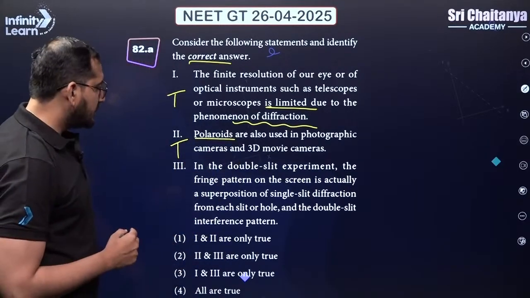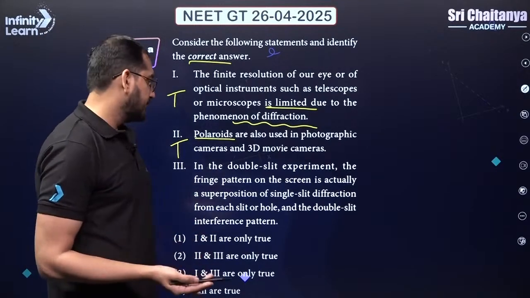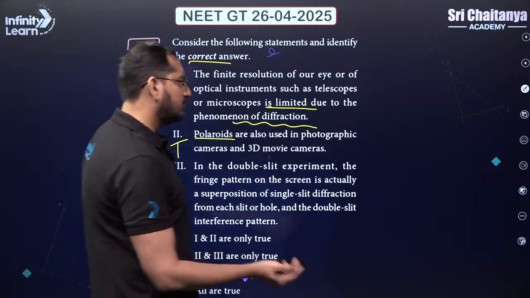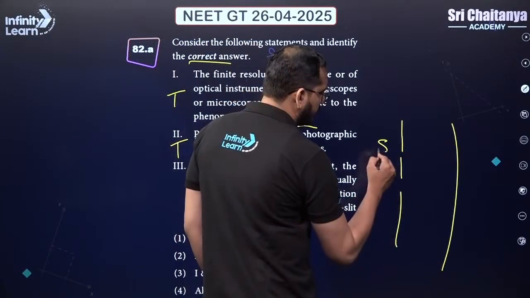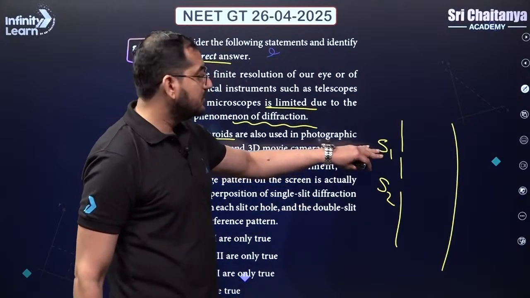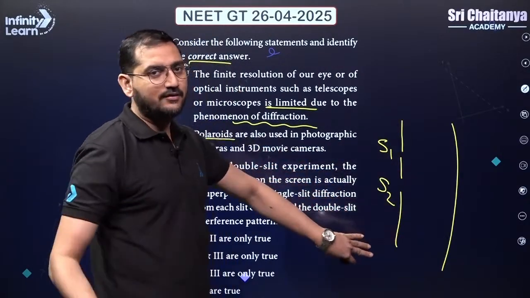And the 3rd statement says that in the YDSE experiment, the fringe pattern on the screen is actually a superposition of single slit from each slit, right? So that is also true, guys. This is slit S1, this is slit S2. S1 alone is a diffraction of single slit. S2 alone is diffraction of single slit.